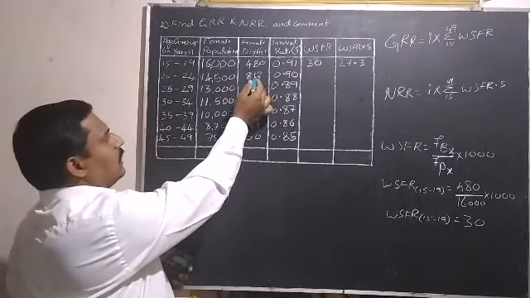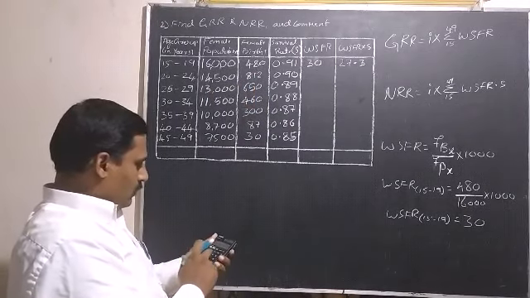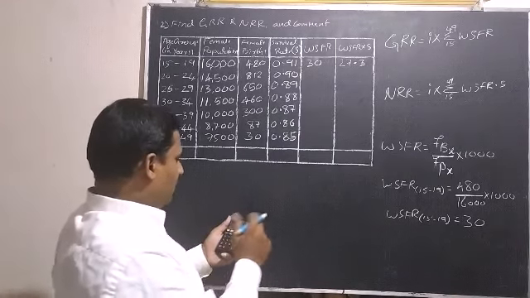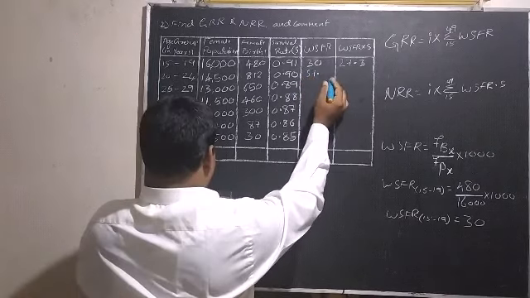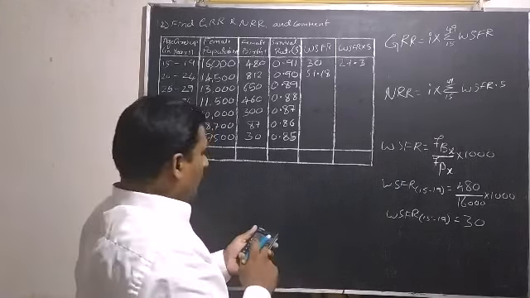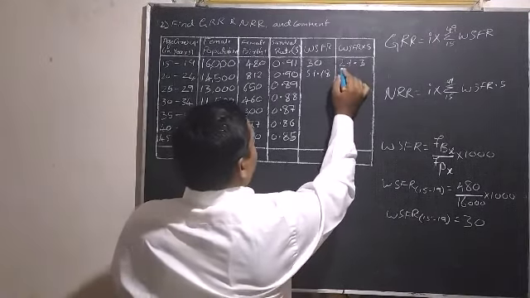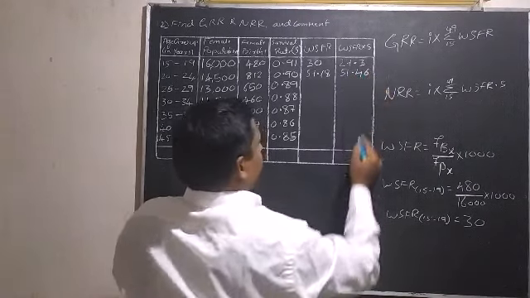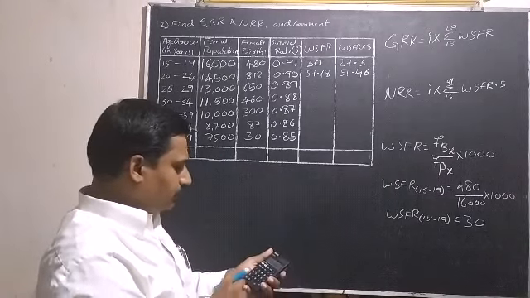So 812 divided by 14,500 into 1000, that is 57.18, into 0.9 is equal to 51.46.